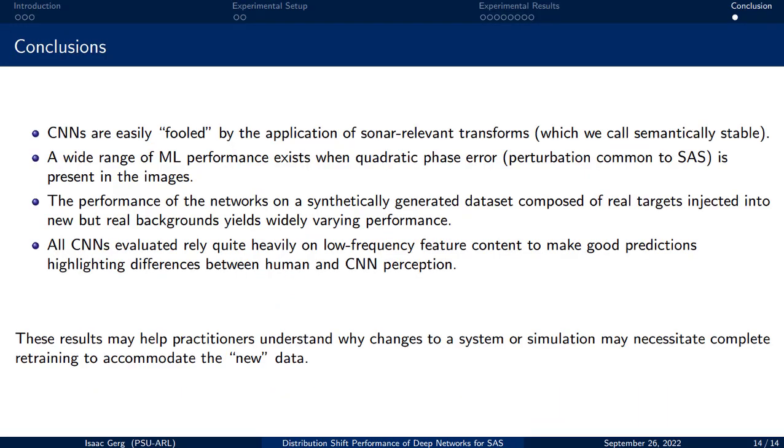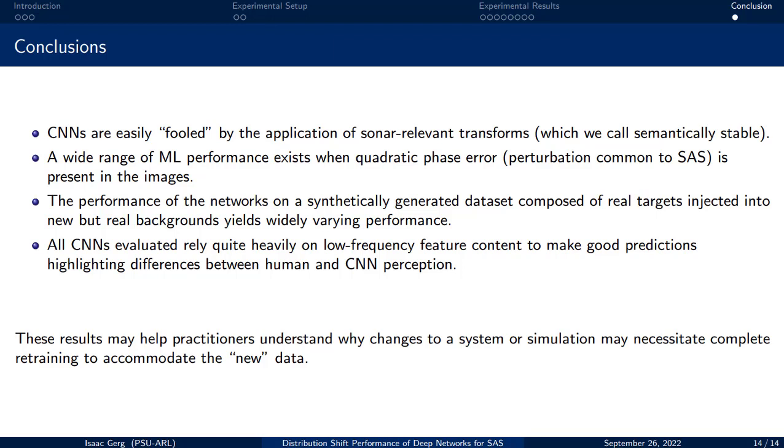To conclude, we demonstrate 4 facets of machine learning performance on SAS imagery. 1. Convolutional neural networks are easily fooled by the application of semantically stable, sonar-relevant transforms of which humans have no trouble discerning. 2. A wide range of machine learning performance exists when quadratic phase error is present in the SAS image.